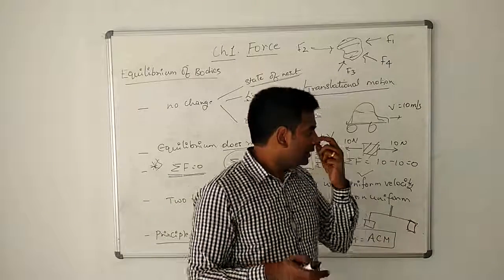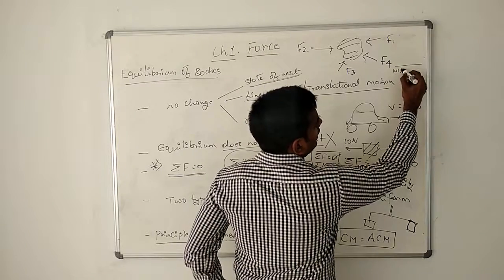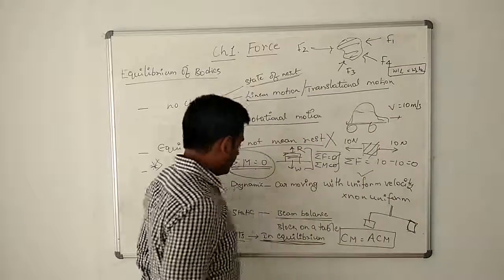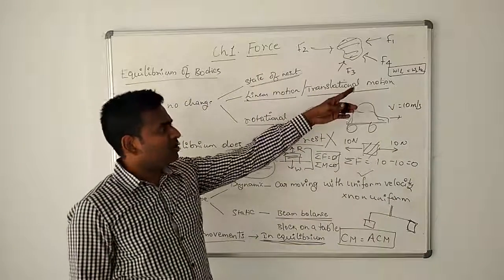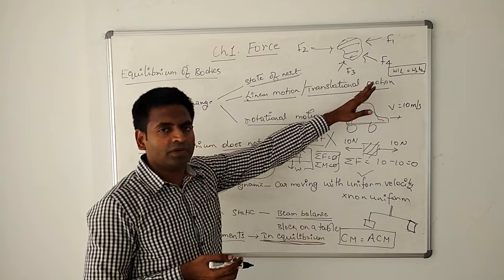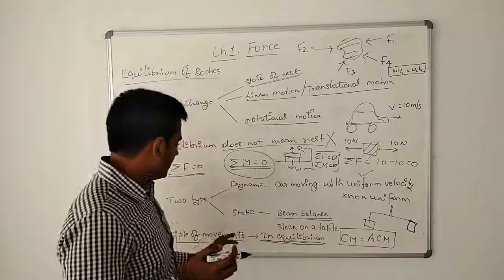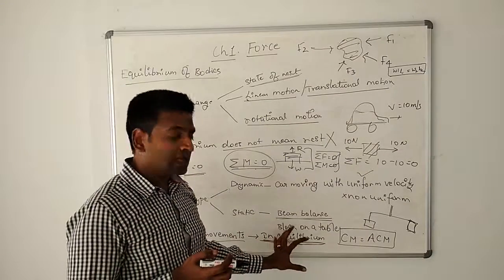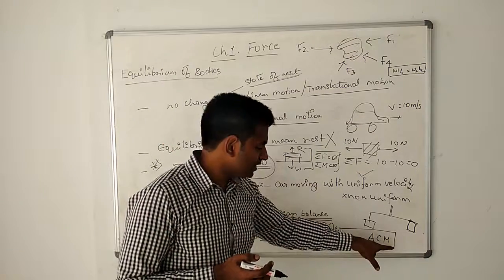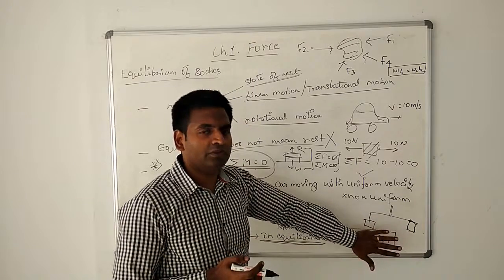If you want to write it in your very familiar terms, usually you say W1 L1 is equal to W2 L2. That is your equation for the principle of moments. But that may not be sufficient for you to solve the numerical problem. So we will not memorize that formula, but rather we will approach the problems in a different way. But otherwise, the principle of moments is applicable when the body is in equilibrium. It simply says the clockwise moments must be equal to the anti-clockwise moments. Based on this, the numerical will come. When we come to the numericals, we